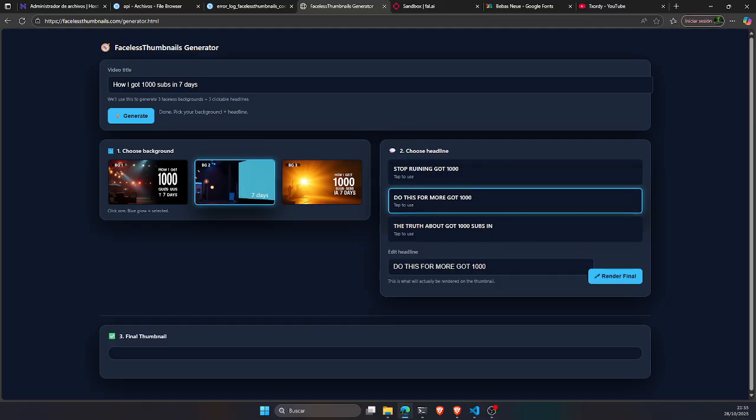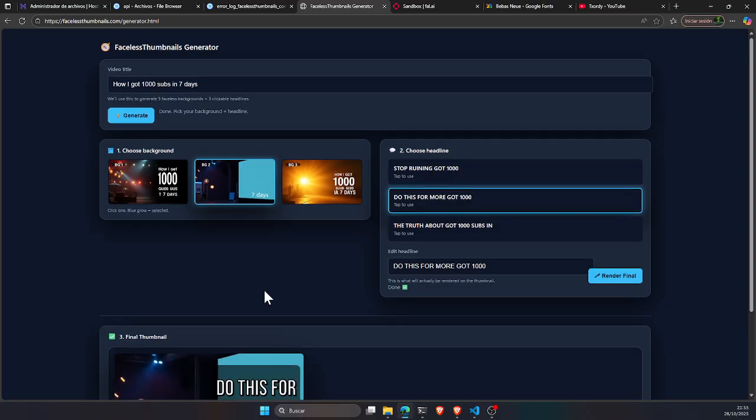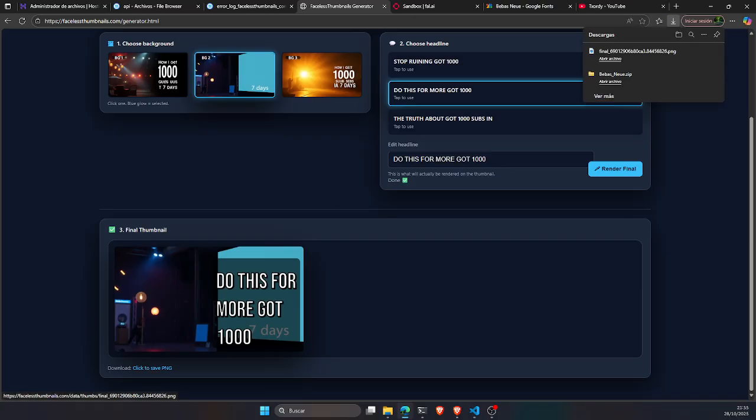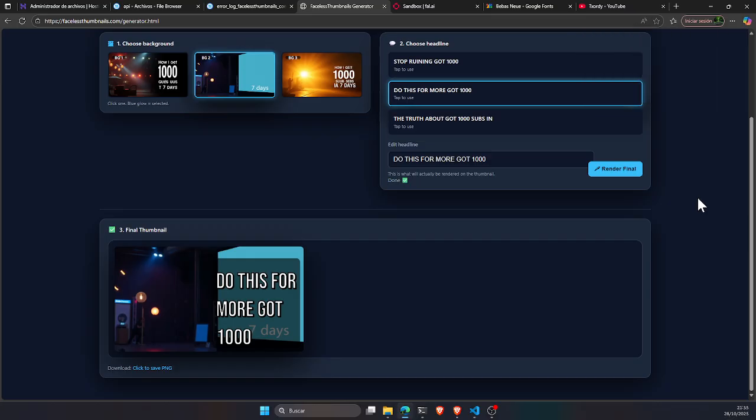When I have something selected, I just click on render final, and it says that it's rendering, and on the bottom we can see that there's the background plus the text on the right. And with this I have here to save the PNG, so if I click, I have the new file here.